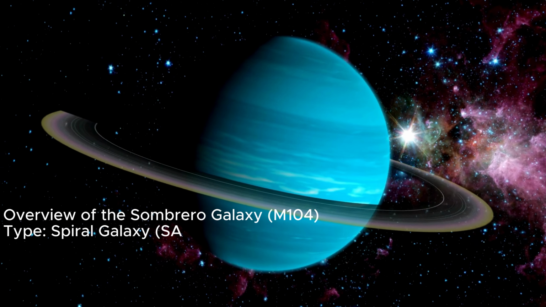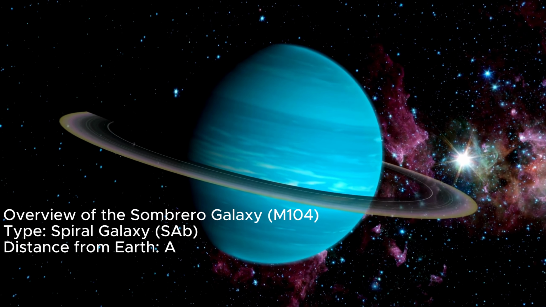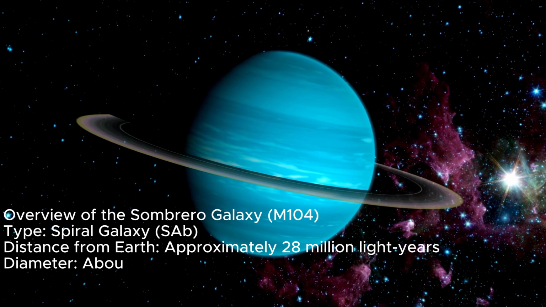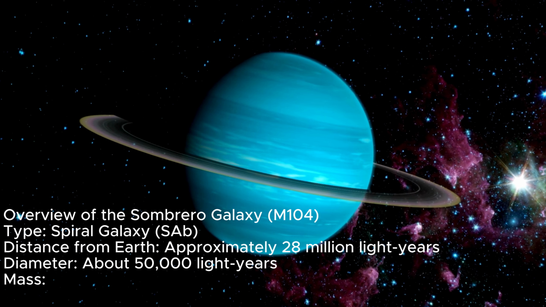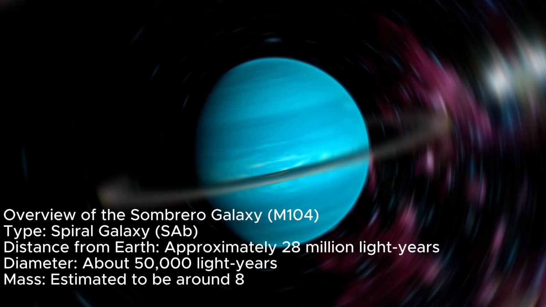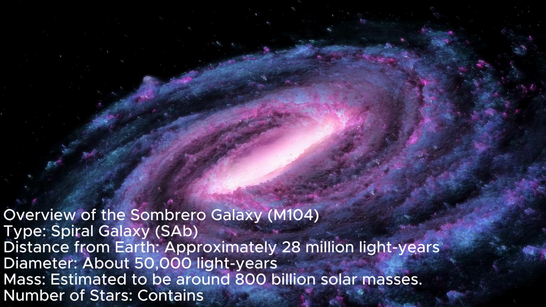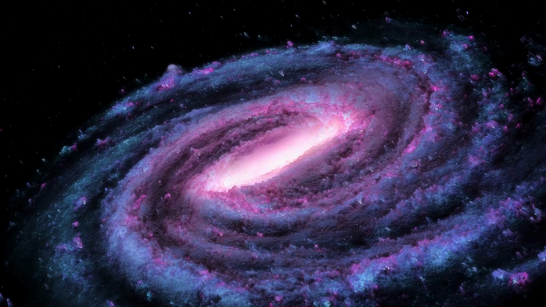Type: spiral galaxy, SA(s)a. Distance from Earth: approximately 28 million light-years. Diameter: about 50,000 light-years. Mass: estimated to be around 800 billion solar masses. Number of stars: contains roughly 1 billion stars.